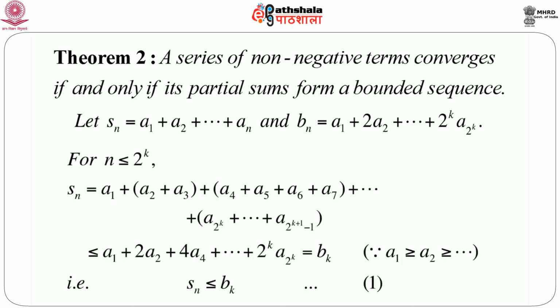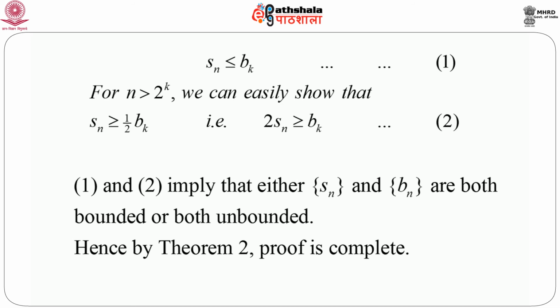Now just simple algebra for n less than or equal to 2 to the power k. If we write Sn equals a1 plus, grouping a2 plus a3 in one group, then grouping a4 to a7 in one group, and so on, we can write immediately, using the condition that the terms in the series are decreasing, that this is less than or equal to a1 plus 2a2 plus 4a4 and so on, which is nothing but Bk. So we can immediately write that Sn is less than or equal to Bk. Then again, for n greater than 2 to the power k, we can easily show that Sn is greater than or equal to half Bk, or 2Sn is greater than or equal to Bk.